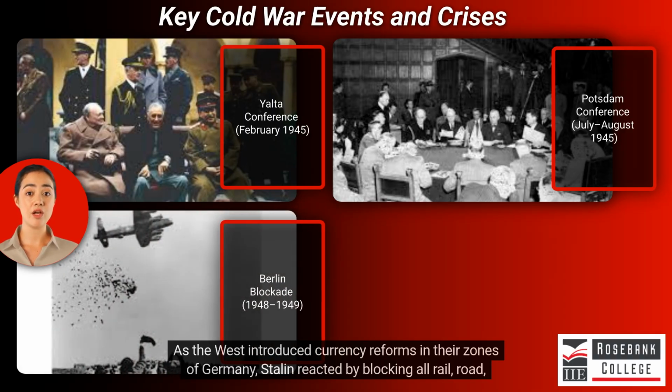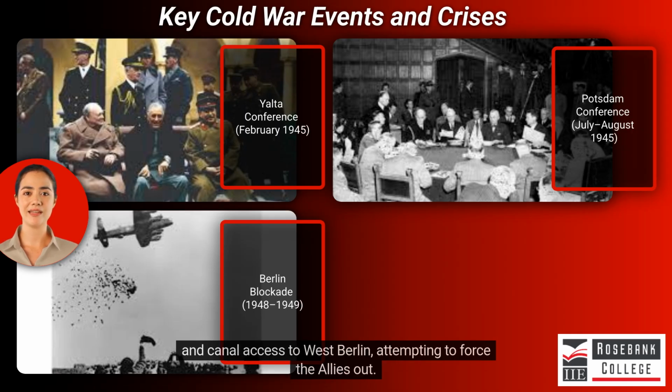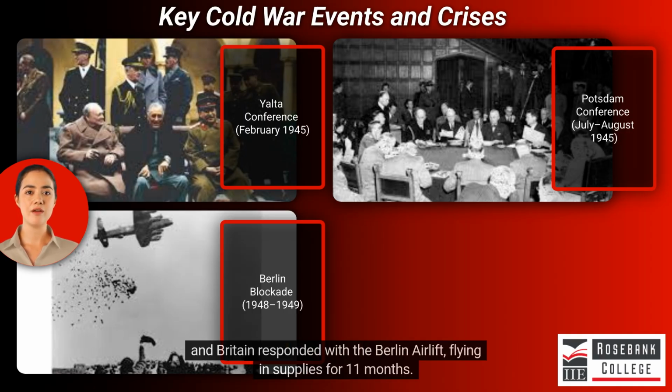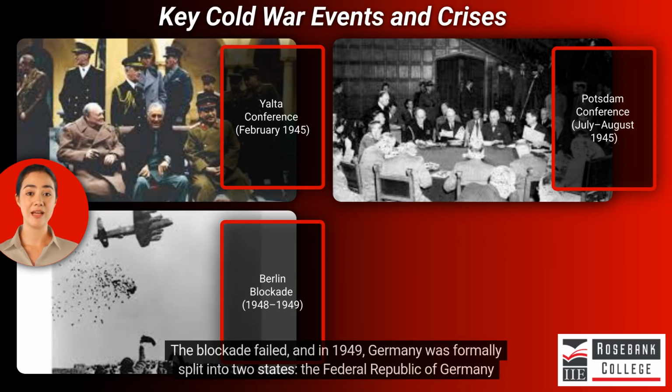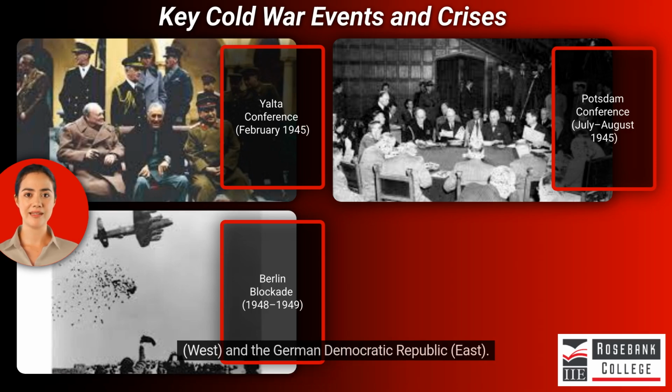Berlin Blockade, 1948-1949. As the West introduced currency reforms in their zones of Germany, Stalin reacted by blocking all rail, road, and canal access to West Berlin, attempting to force the Allies out. The U.S. and Britain responded with the Berlin airlift, flying in supplies for 11 months. The blockade failed, and in 1949, Germany was formally split into two states, the Federal Republic of Germany, West, and the German Democratic Republic, East.